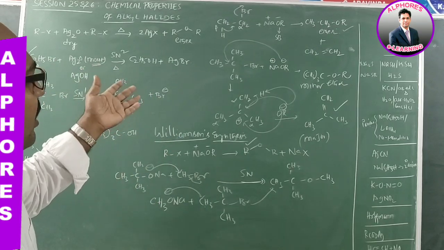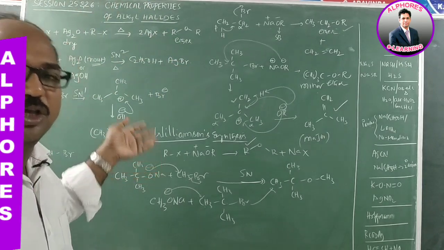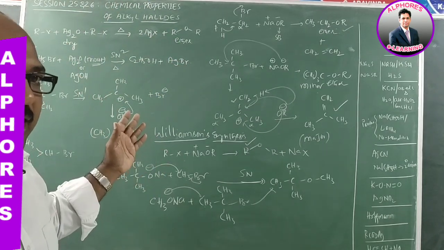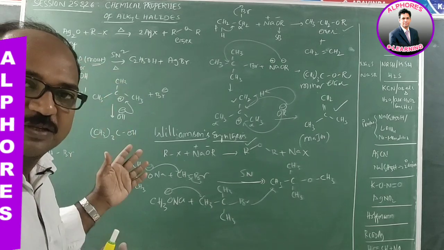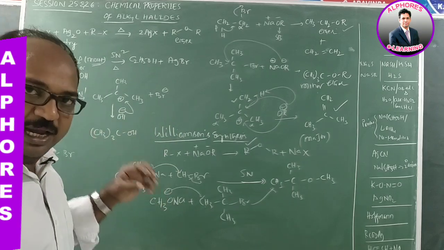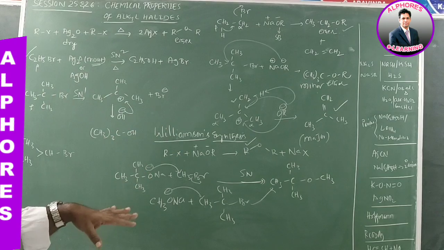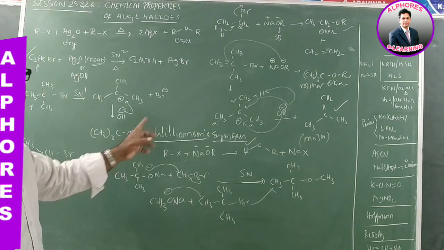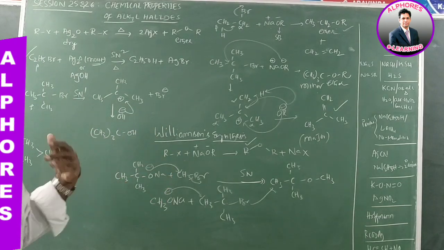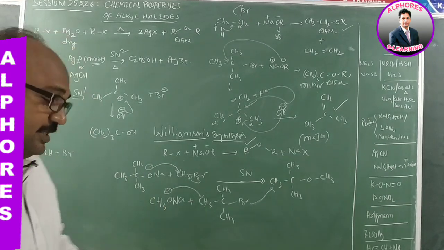And similarly with dry silver oxide or sodium alkoxide, you get ethers. So in ether formation also, we have to take a few precautions: which alkyl halide we need to consider and which alkoxide we need to consider. Otherwise you get the elimination product as major product rather than the substitution product.